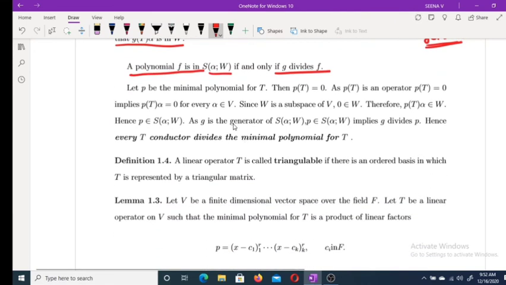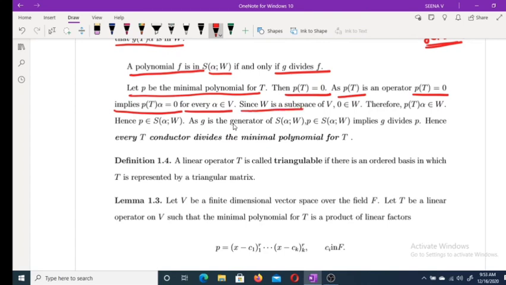Now moving to an important note. Suppose P is a minimal polynomial for T. Then P of T equals 0. As P of T is an operator, P of T equal to 0 implies P of T alpha equals 0 for every alpha belongs to V, because P of T equal to 0 means the zero operator.